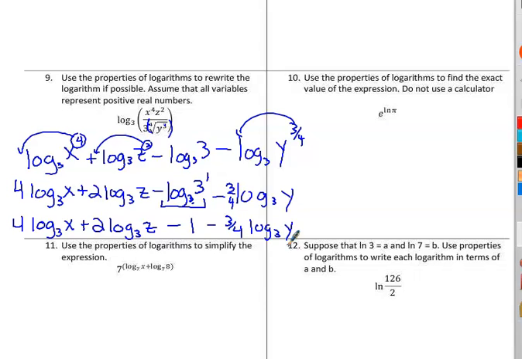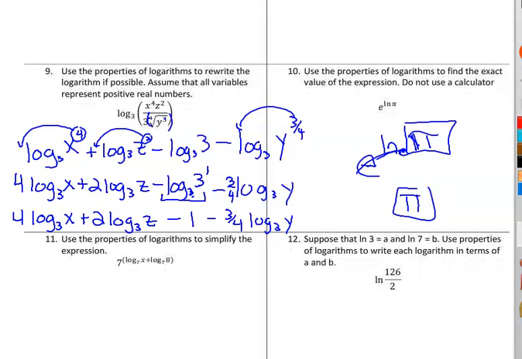Okay. We'll look at number 10. Number 10 is using that property that if the base of the power and the base of the log, whoops, and that's a pi, if these two things are the same, that all basically goes away. This will be your answer. So pi is the answer to this problem. You can look at it and see that answer.